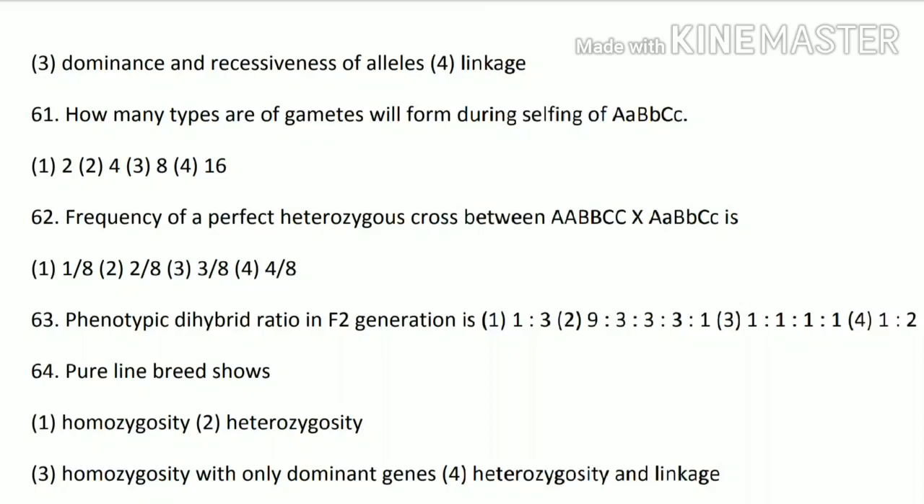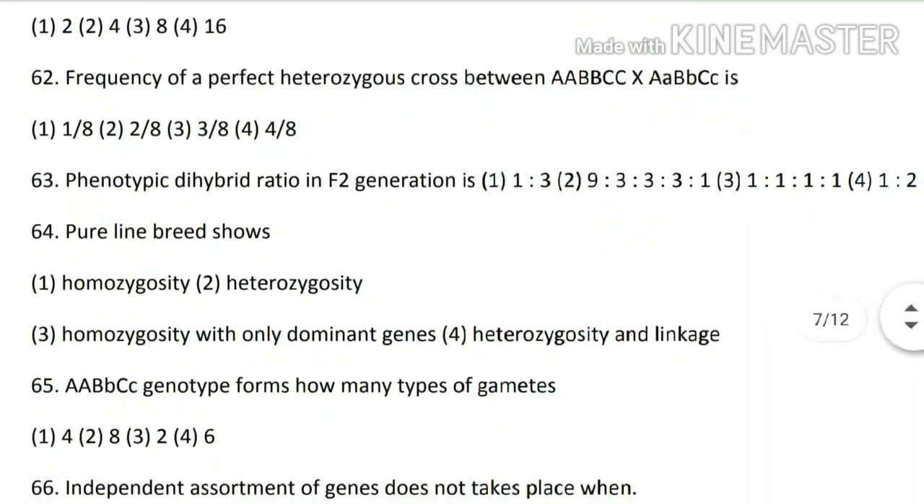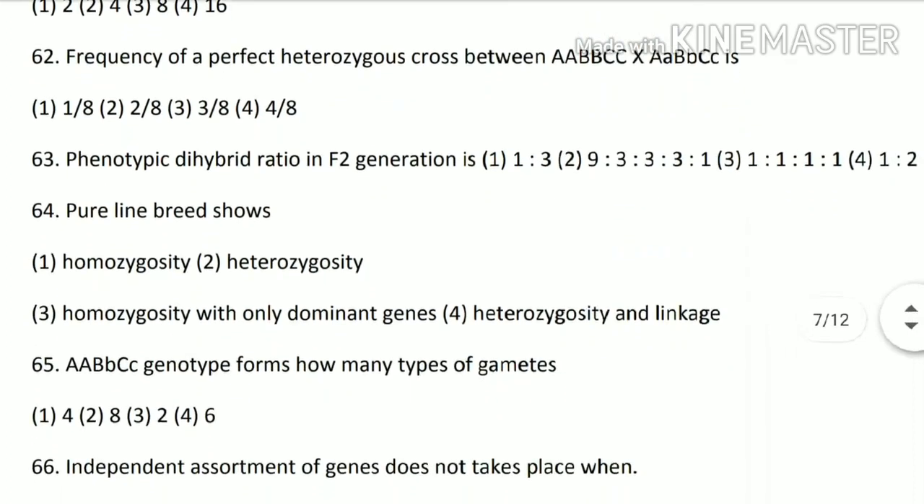Well, you must be knowing that in a dihybrid cross the phenotypic ratio always remains the same, that is 9:3:3:1. So option number 2 is the correct option. Next, 64th question. Pure line breed shows homozygosity, heterozygosity, homozygosity with only dominant genes, heterozygosity and linkage. So option number 1 is the correct option, homozygosity.